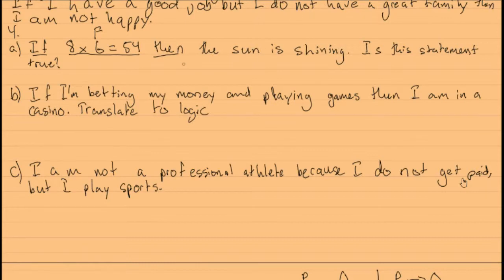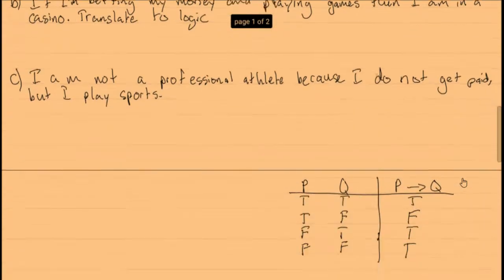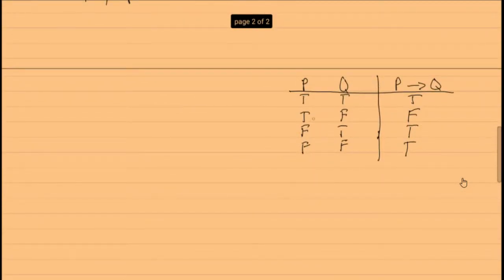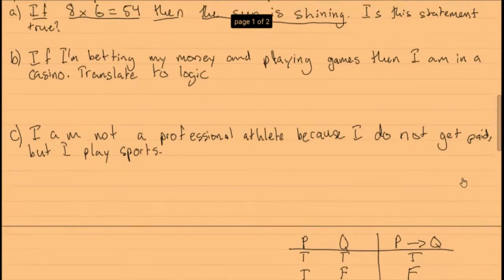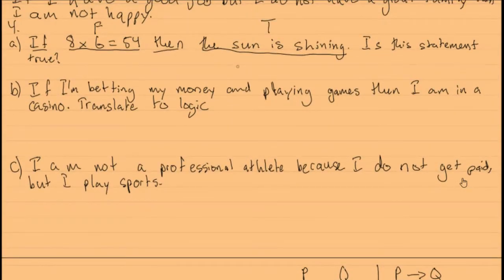But then the sun is shining. Let's say the sun is shining outside even though it's 11 at night. Let's say the sun is shining outside, so this is true. Well then, we have a false and a true, and in this case, this is a true statement. So we can write here, this is true.